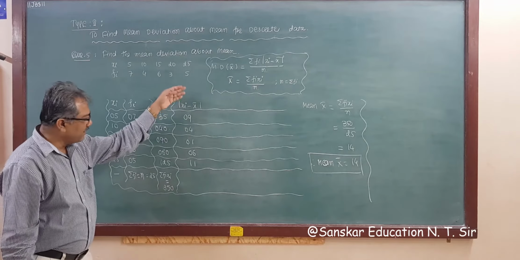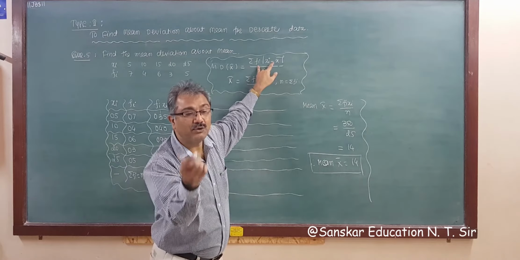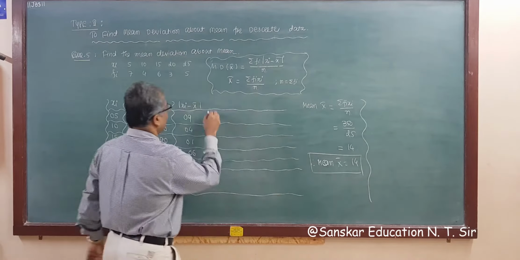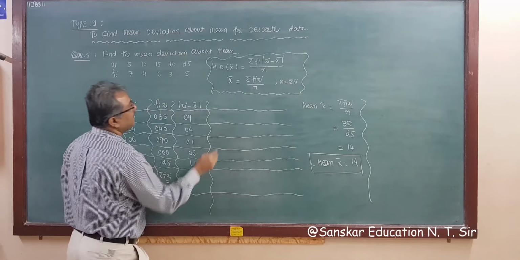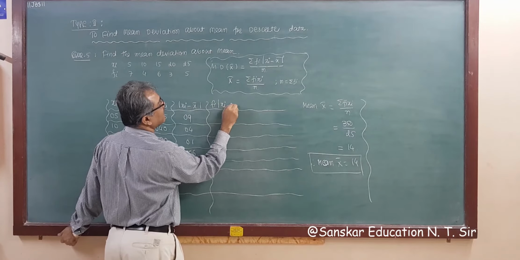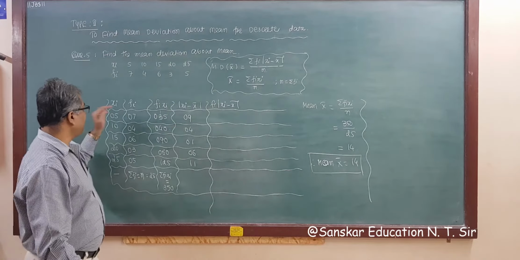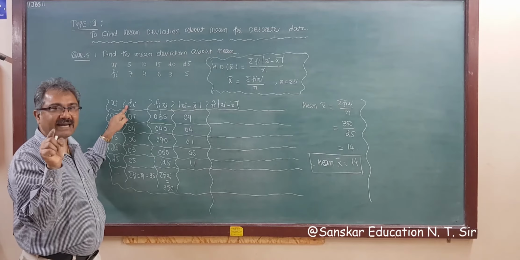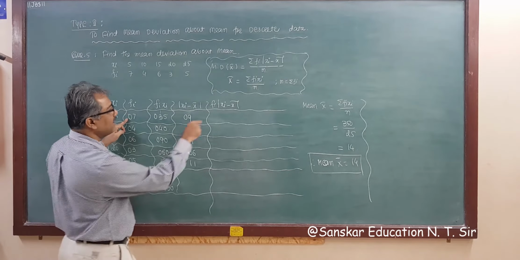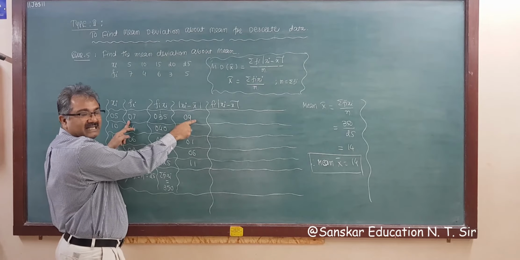Right? Now no need to make a sum of this because we require Fi into modulus value of xi minus x bar. So first identify your Fi. Fi is here. So put your finger on second column, and then xi minus x bar is this. So 9 into 7 is 63.